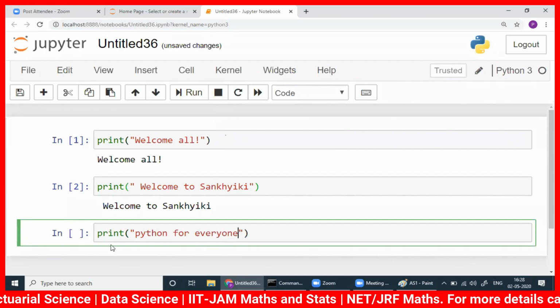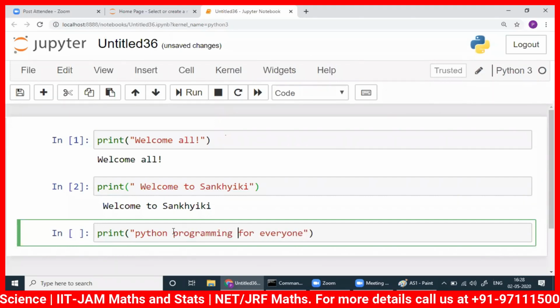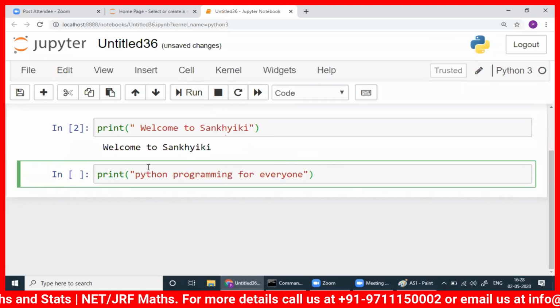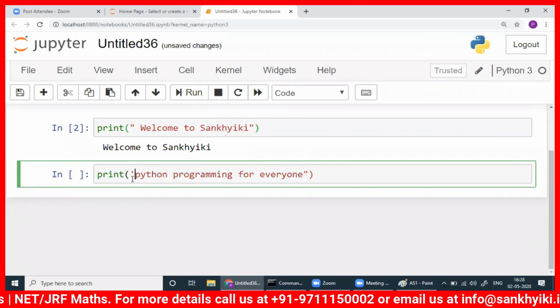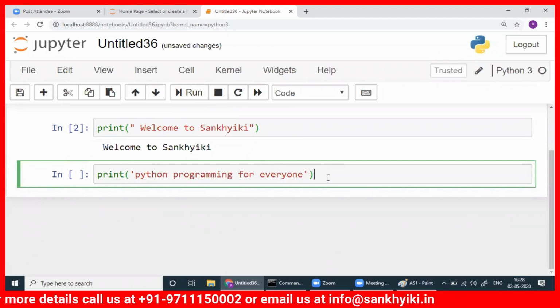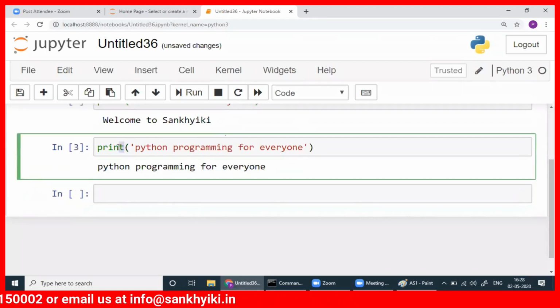Now the third one is, let me print Python for everyone. Python programming, to be precise, Python programming for everyone. Let me write single quote here. You run it. So Python programming for everyone. See, you just write print here. This is the left parenthesis.